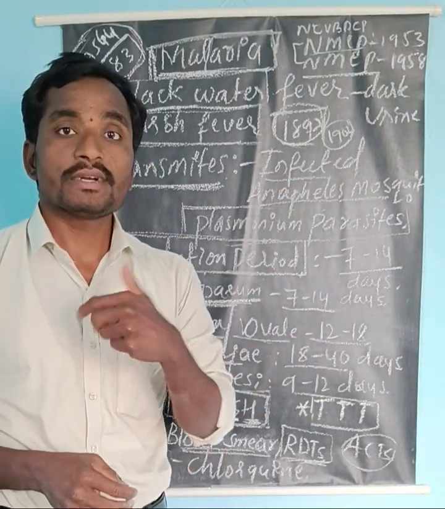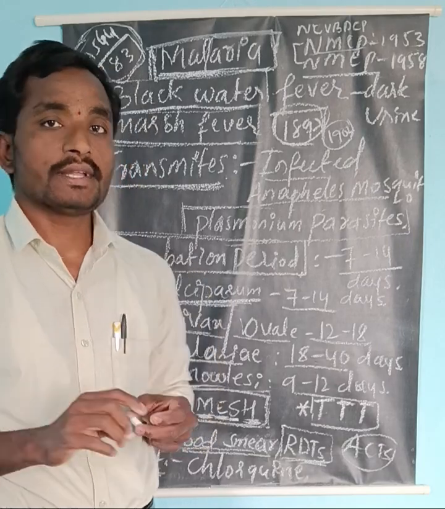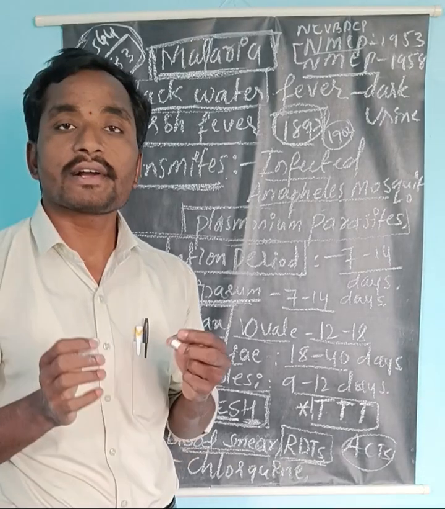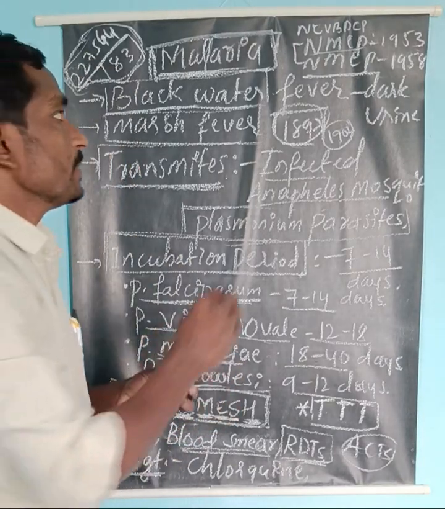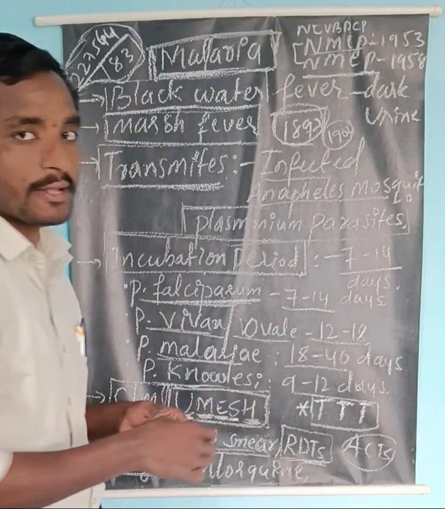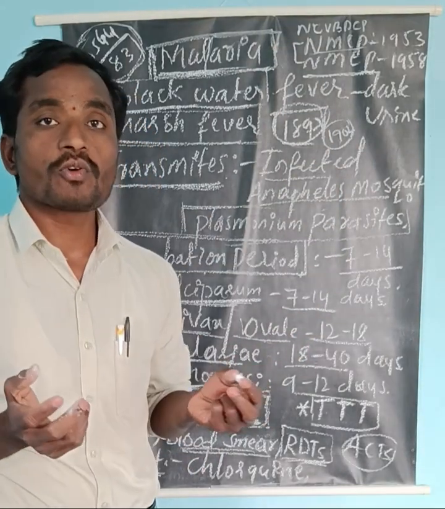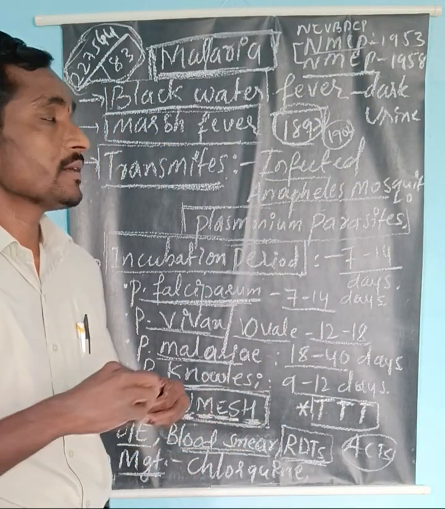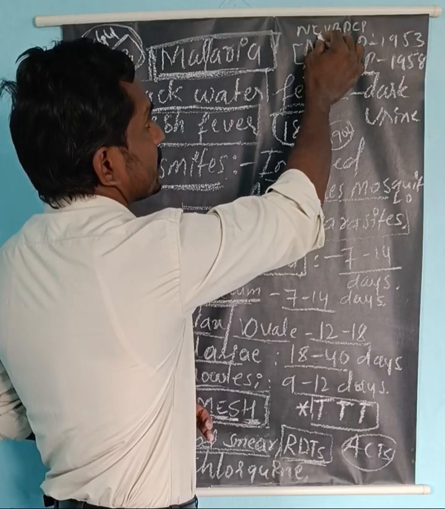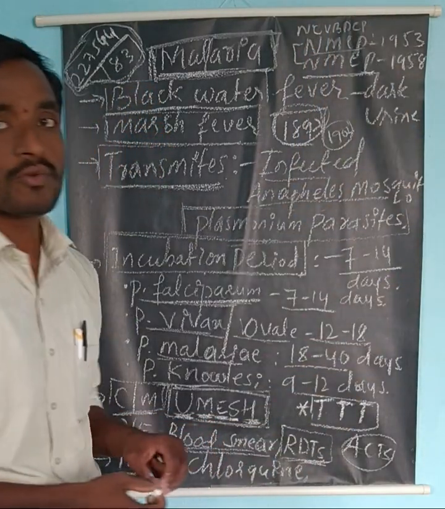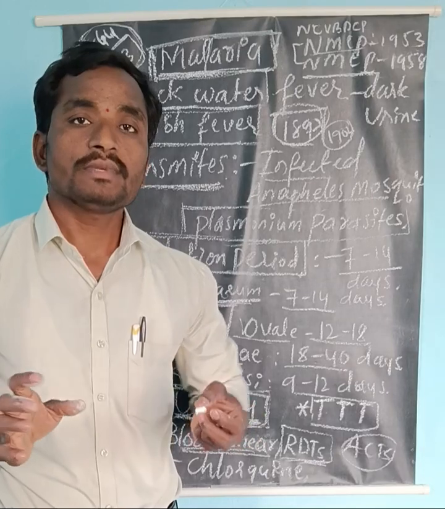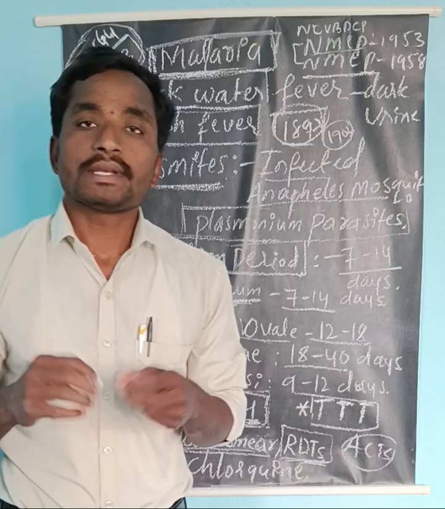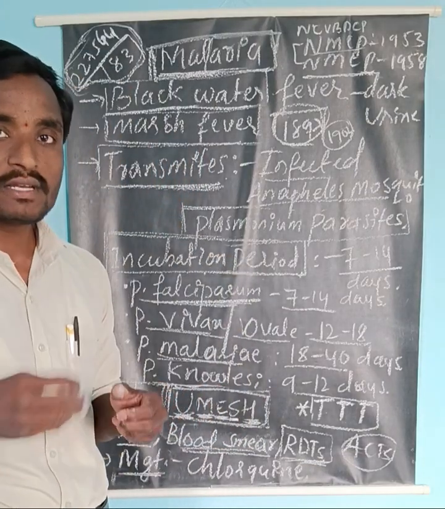The control was achieved, but the aim is to eradicate malaria from India. For that reason it was started. There is one more program, the National Malaria Elimination Program. Then in 2002-2003, the government of India started one more program. These programs are working under the National Center for Vector-Borne Disease Control Program. This is a very important program, doing nice activities to control, prevent, and cure malaria and eliminate malaria.